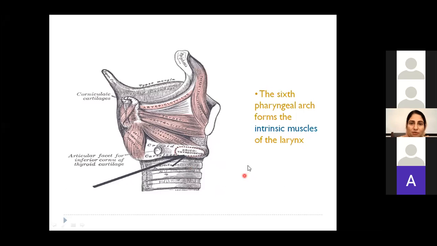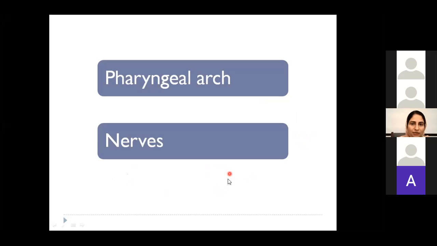Now coming to the nerve supply. First pharyngeal arch की nerve supply क्या थी? What was the nerve of first pharyngeal arch? Mandibular. Excellent. Okay, mandibular division of the trigeminal nerve. Very good. Now, can anybody tell me what could be the nerve of second pharyngeal arch? Facial. Excellent, Munir. See, all these are muscles of facial expression. So the muscles of facial expression, you know very well that they are supplied by the facial nerve.